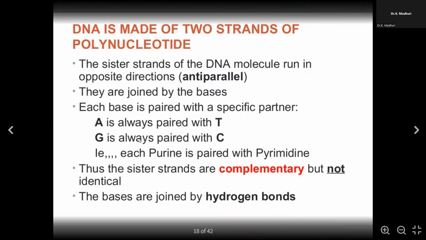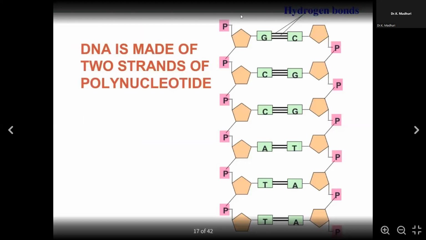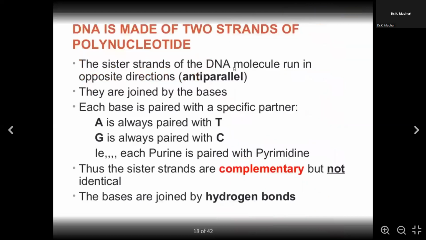The DNA is generally made up of two strands of polynucleotide, and we generally take these as a leading strand and a lagging strand. The sister strands of the DNA molecule run in opposite directions. This one is in one direction, and this is in another direction. So they run anti-parallel to each other.